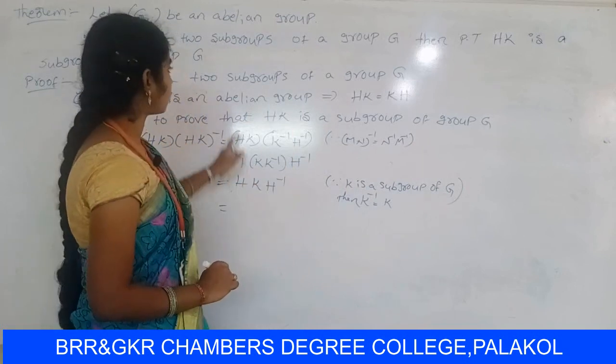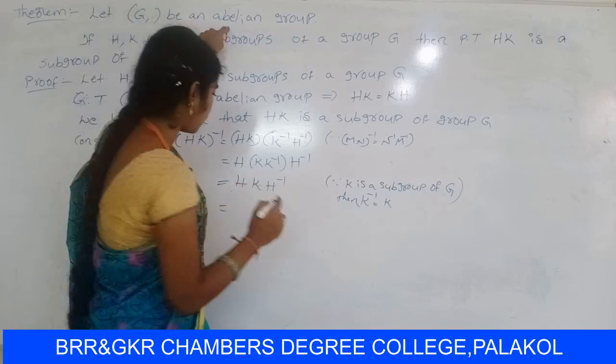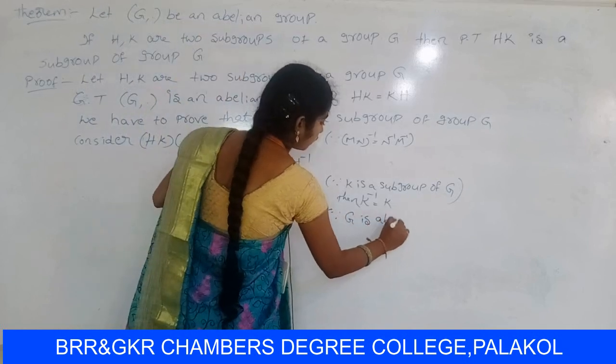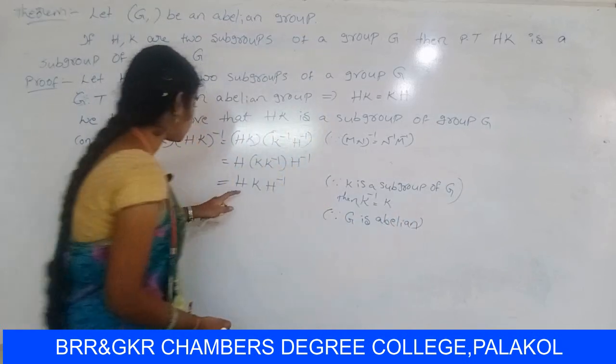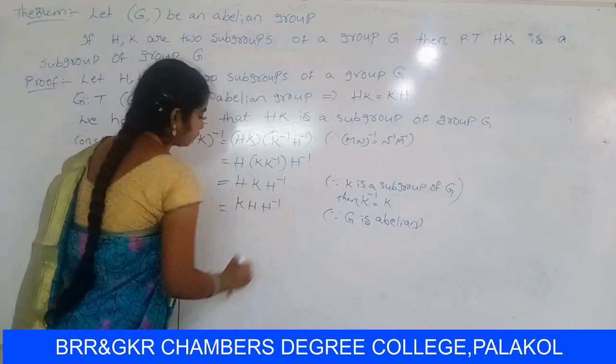Already you know that Z is abelian, so Z is abelian means HK equal to KH. So since Z is abelian, HK can be written as KH.